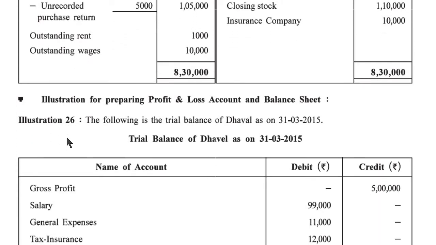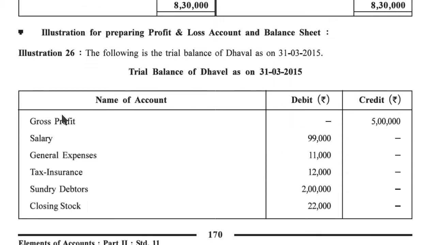Now, second illustration for preparing profit and loss account and balance sheet. Here, illustration number 26. The following is the trial balance of Dhaval on 31st March 2015. When in a question the gross profit is given, then it is not necessary to prepare the trading account. So directly we prepare the profit and loss account and balance sheet.